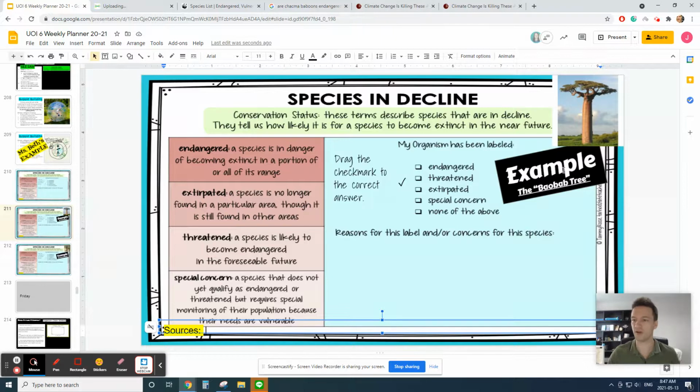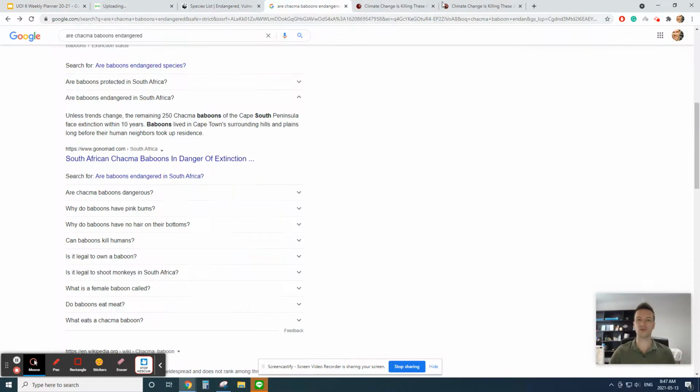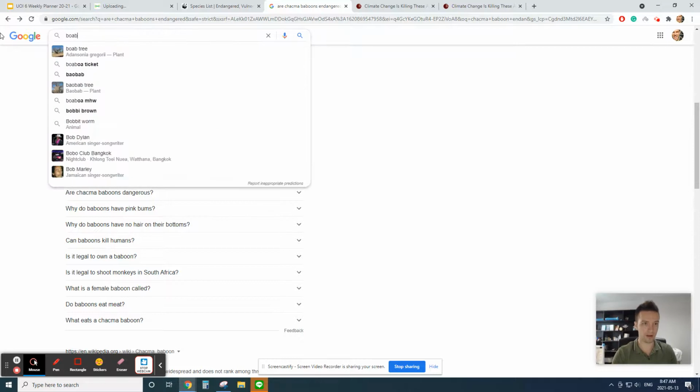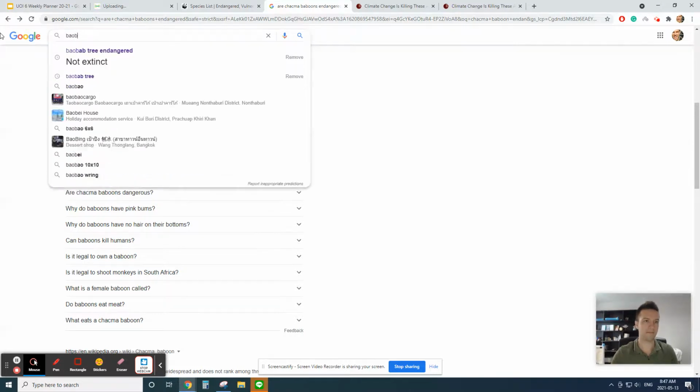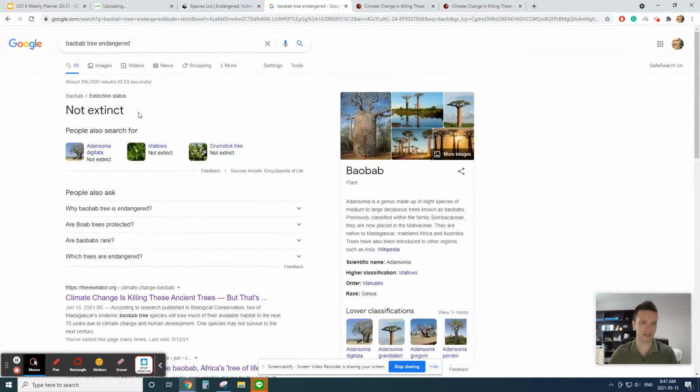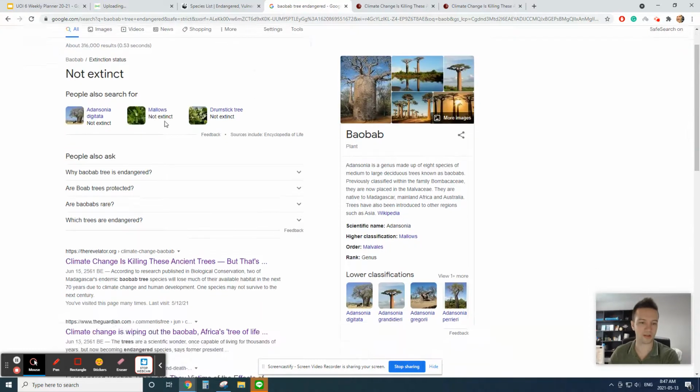So my first example here is the baobab tree. Now, it's a plant. I don't know if it's endangered or not, and there's not really one good website for plants that tells us its status. So we have to search on Google. I'm going to write baobab tree endangered. And it tells me not extinct, which is not very helpful because all those categories are not extinct.